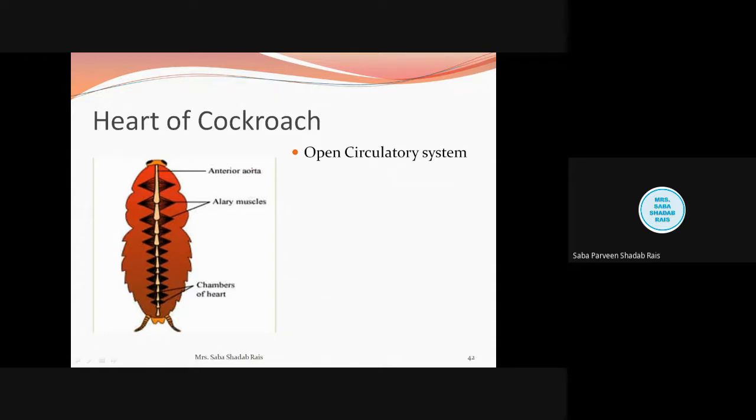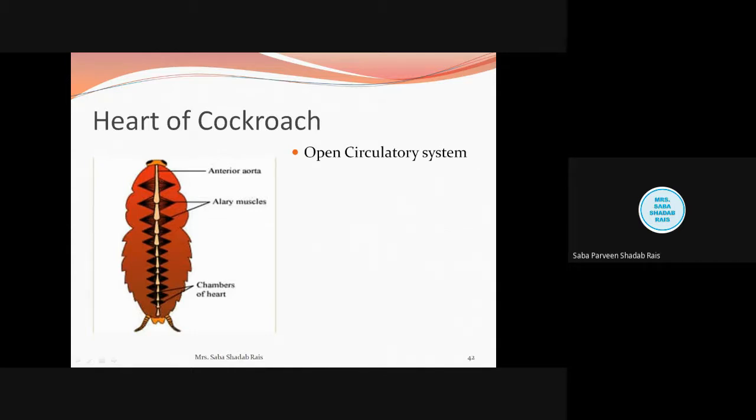When we talk about the pericardial sinus, where the heart is situated, it is important, note it down. The heart is situated in the pericardial cavity. I hope you have all noted this. The heart is situated in the pericardial cavity, or you can write the pericardial sinuses. Now where is this pericardial sinus located? This pericardial sinus is located dorsally. First thing, it is said to be dorsal; second, it is present in the median line.